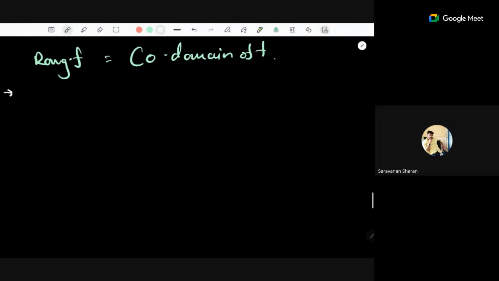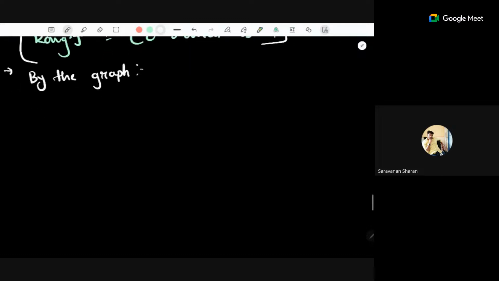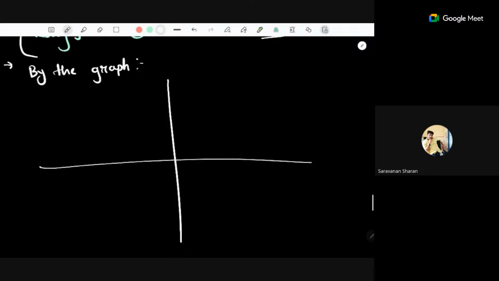So for finding onto, the only thing you need to check is that the range of f should be equal to the codomain of f. But how can you check the ontoness? By the graph. Suppose this is the graph of a function.